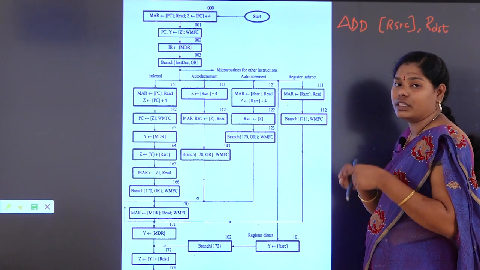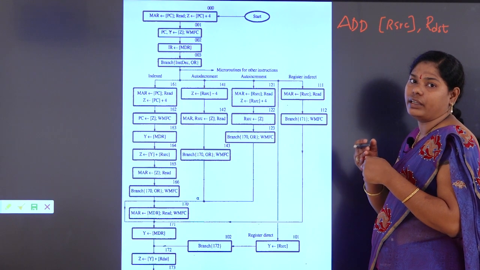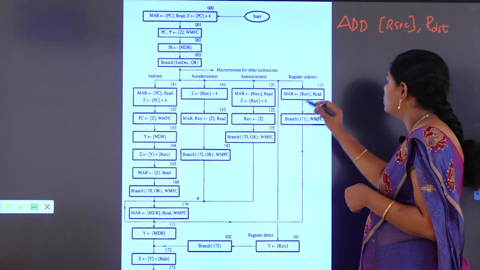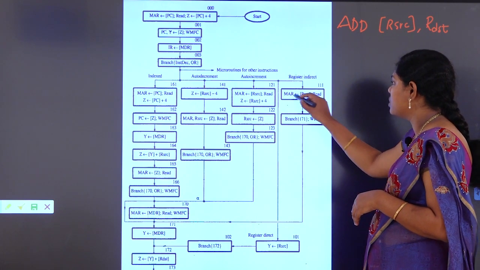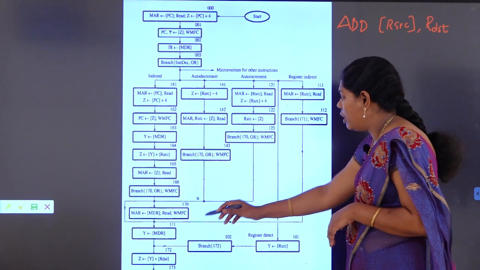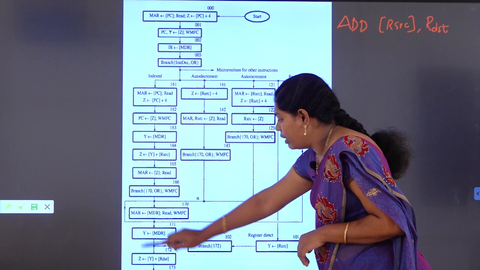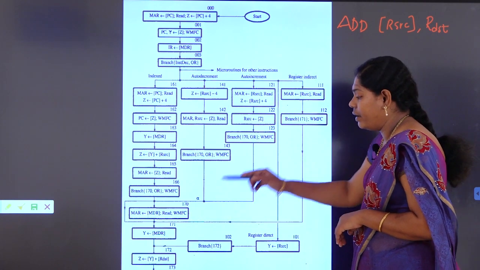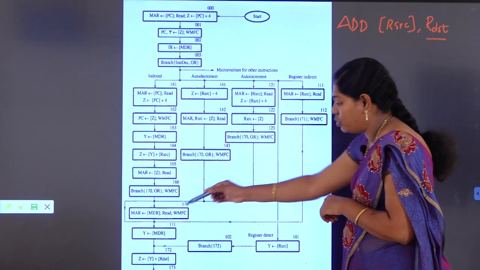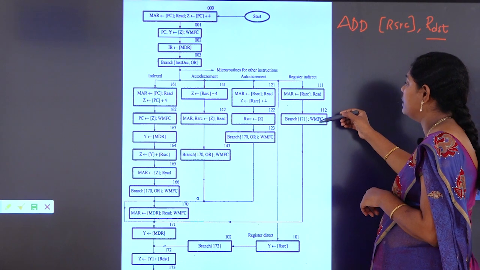We have to identify the corresponding location with MAR. Then we have to fetch the data to the MDR. Then we go for the addition operation. So, here the contents of R source are copied to MAR. Then we have to branch to fetch the data to Y. We are adding; the corresponding R destination is directly available, and the second operand through Y we are adding. This is for indirect.